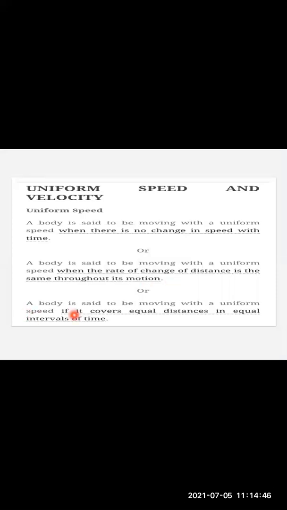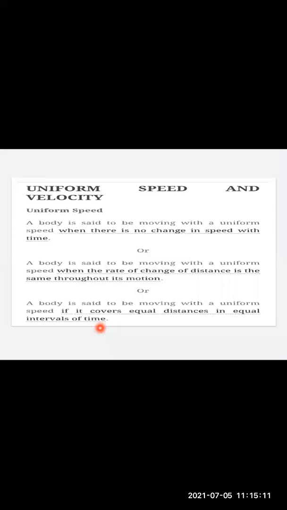A body is said to be moving with a uniform speed if it covers equal distance in equal interval of time. So these are basically three definitions that are being related to uniform speed. When will the speed be uniform? When the biker who is riding the motorcycle is going to traverse with the same speed.